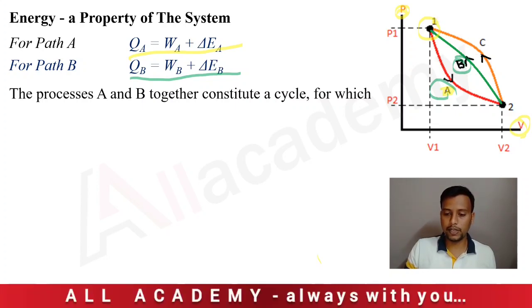As it goes from state 1 to state 2 and again comes back to its initial state, this completes one cycle.